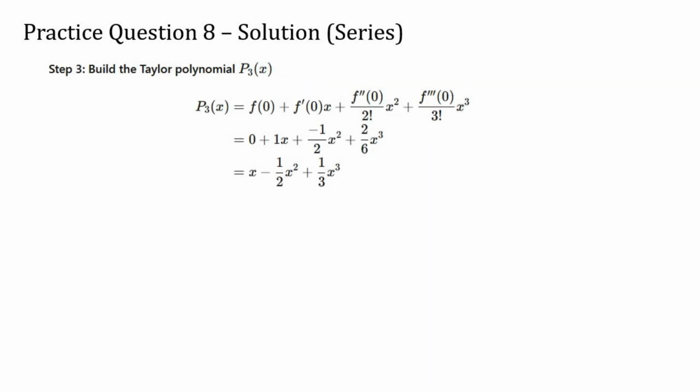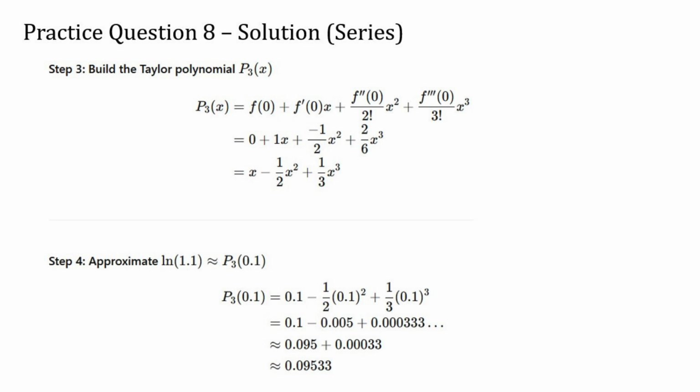Next, we construct the Taylor polynomial using those values. Substituting in our values, we get x minus 1/2 x squared plus 1/3 x cubed. Finally, we use this polynomial to estimate the natural log of 1.1. Since 1.1 is the same as 1 plus 0.1, we plug in 0.1 for x. We get approximately 0.09533 as our final answer. So the best approximation from the choices given is 0.095, which corresponds to option A.